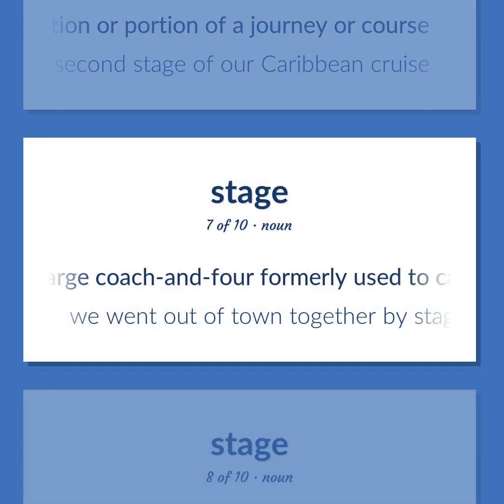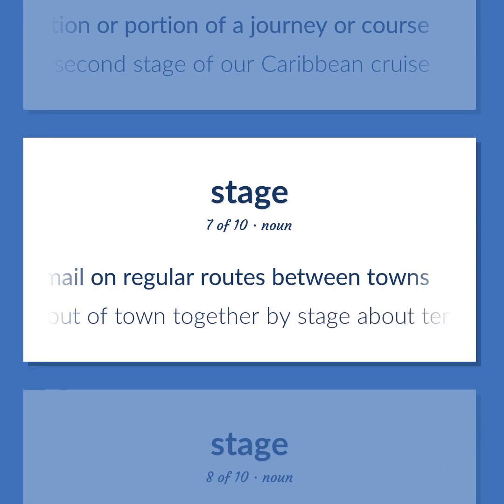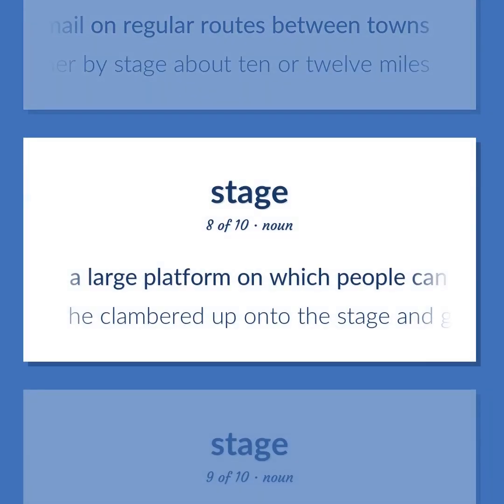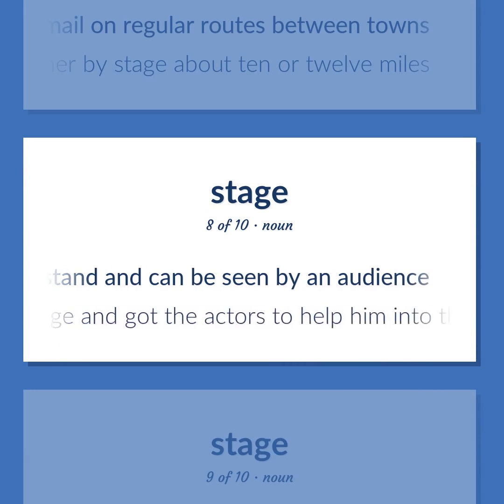A large coach and four formerly used to carry passengers and mail on regular routes between towns. We went out of town together by stage about 10 or 12 miles. A large platform on which people can stand and can be seen by an audience. He clambered up onto the stage and got the actors to help him into the box.